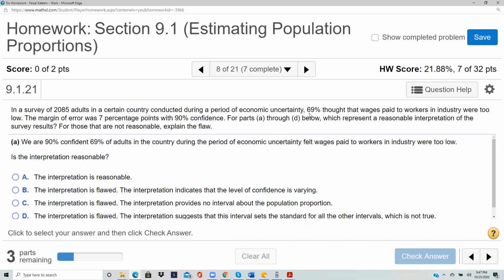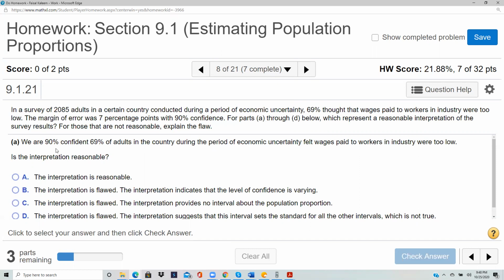You get the confidence interval by adding and subtracting the margin of error. So if you add 7%, you get 76. 7 plus 69 is 76. And if you subtract 7 from 69, you get 62. So for the population, you can say that between 62 and 76% thought that the wages paid were too low. And you can say that with 90% confidence.